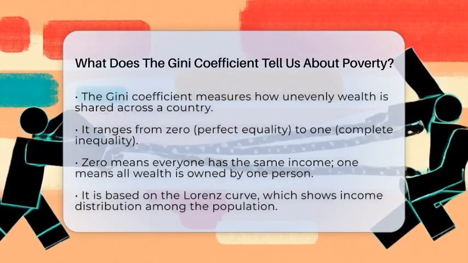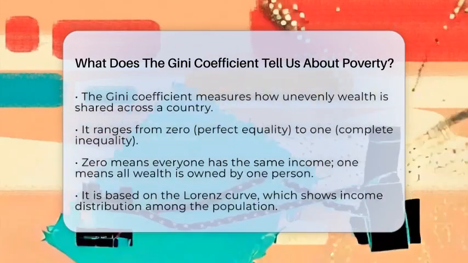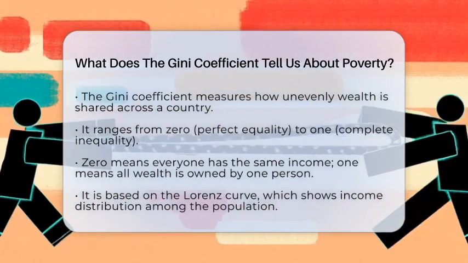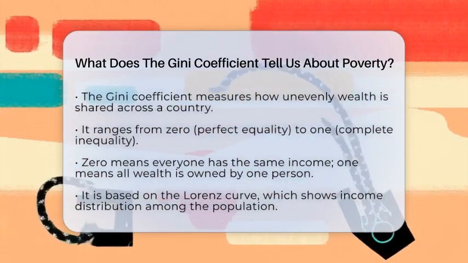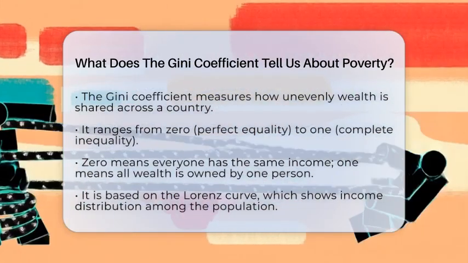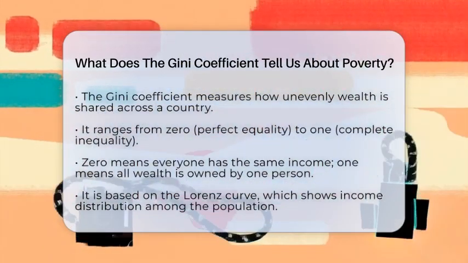The number ranges from 0 to 1. 0 means everyone has exactly the same income, so no one is richer or poorer than anyone else. 1 means all the wealth is owned by just one person, and everyone else has nothing.